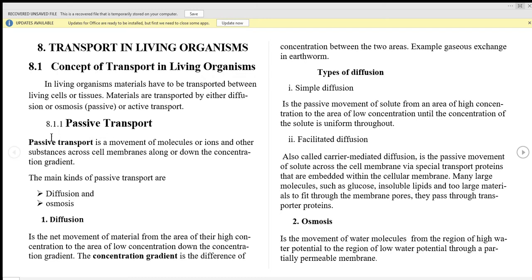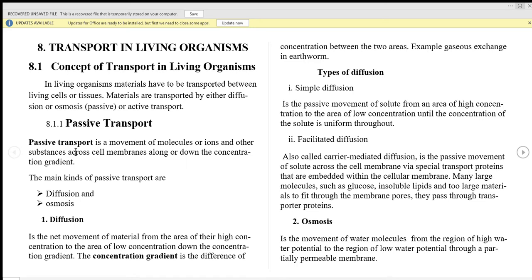In passive transport, by definition, is a movement of molecules or ions and other substances across the cell membrane along or down their concentration gradient. So in passive transport, material move from one point to another, or from one cell to another, down or along their concentration gradient. When we say along or down their concentration gradient, here we mean that material move from a region of high concentration to that of low concentration through concentration gradient.